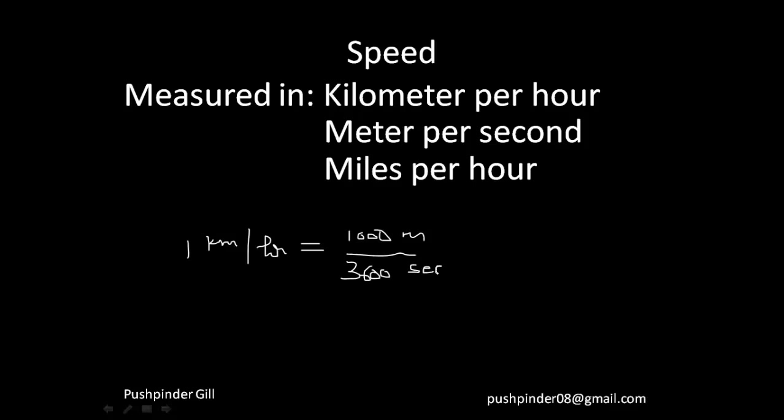If we calculate it, it comes out to be 5 by 18 meter per second. That means 1 kilometer per hour is equal to 5 by 18 meter per second. In any way you want to remember it, you can remember it this way as well. This is pretty basic stuff that we're doing.